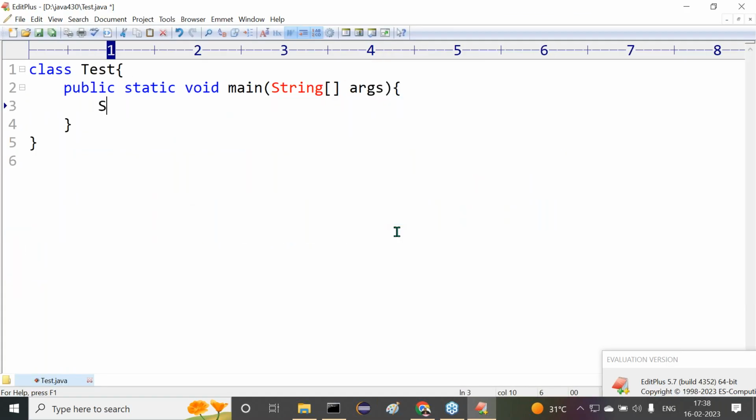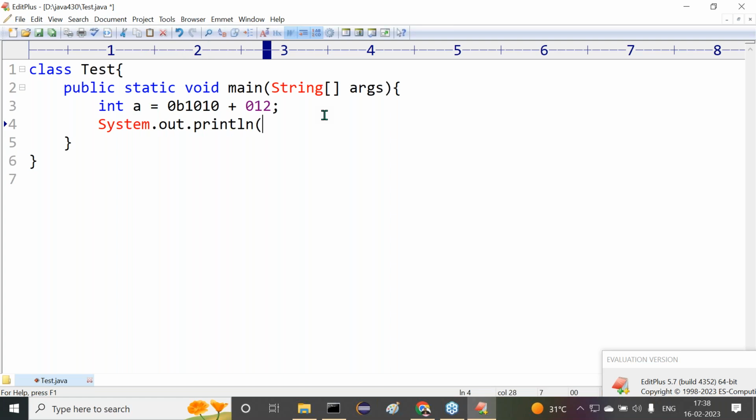Now, for example, directly system.out.println, or else maybe directly I want to take like this: int a is equal to 0b1010 plus 0123. Observe carefully. One number is in the binary number system. Another number is in the octal number system. For simplifying purposes, I want to use 12. All right, now here what I'm going to provide: system.out.println of a.